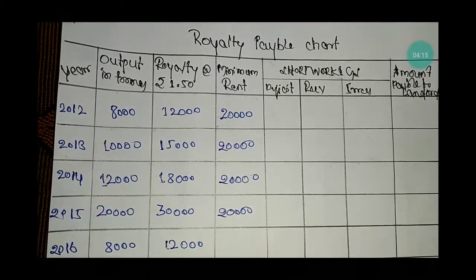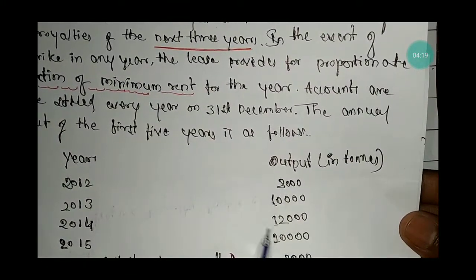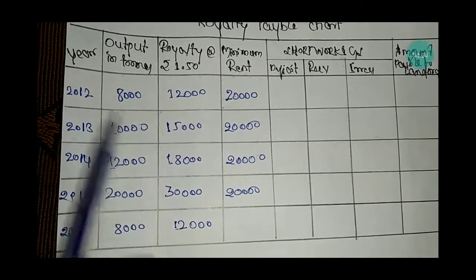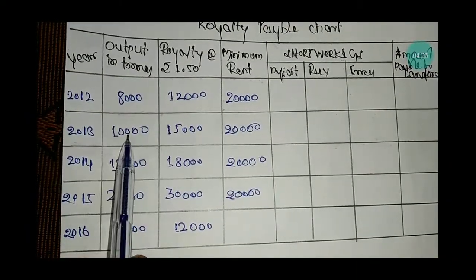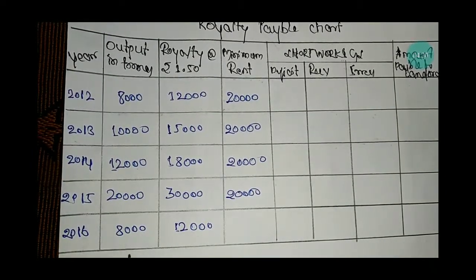The output which was given in the problem is 8,000, 10,000, 12,000, 20,000, 8,000.